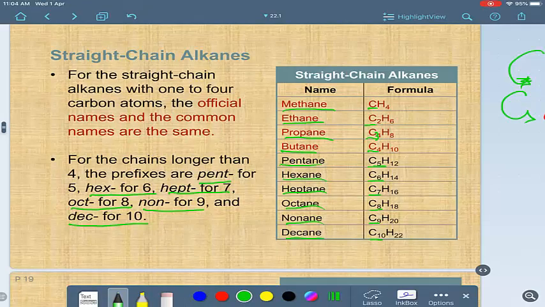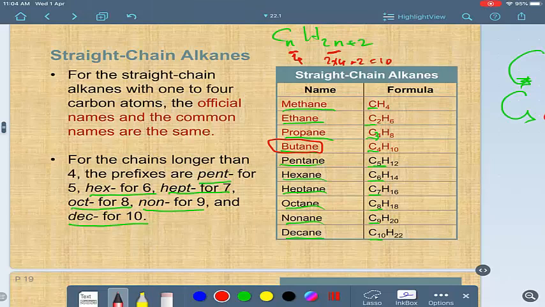In the case of alkanes, we have a general rule, CnH2n+2, to find out the number of hydrogens. If you have n carbons, the number of hydrogens must be 2n+2. Let's try. If you have, for example, butane, C4, if it's 4 here, hydrogen must be 2 times 4, 8, plus 2, 10. So C4H10 is butane.